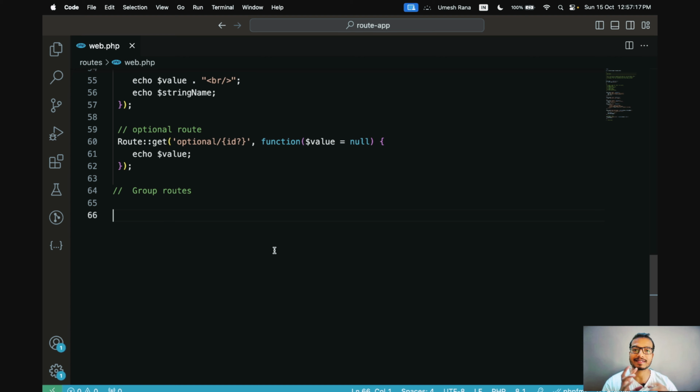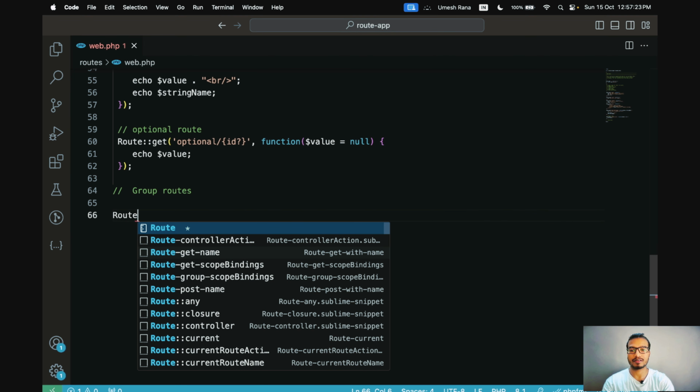Now let's talk about group routes. So route groups are like bundling routes together. So grouping routes to apply shared attributes, like if you want to share middleware, want to put some URL prefixes, any name prefixes, then you can put them in a group. So let's see how we can achieve this in Laravel. So now let's create some routes and we will put these routes in a group.